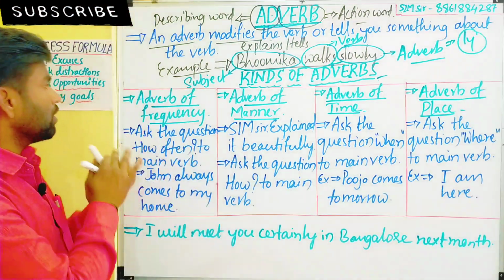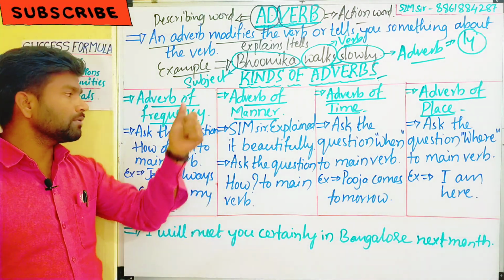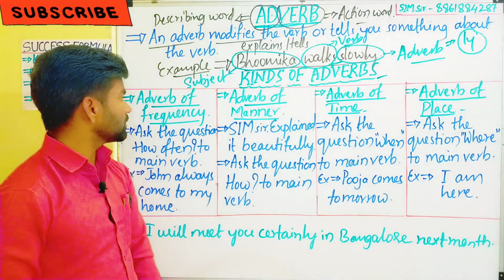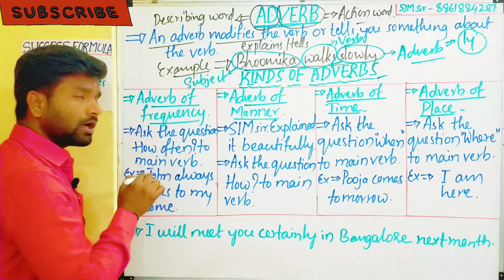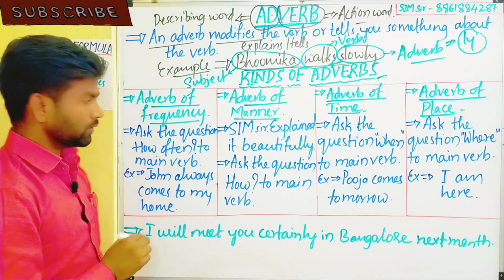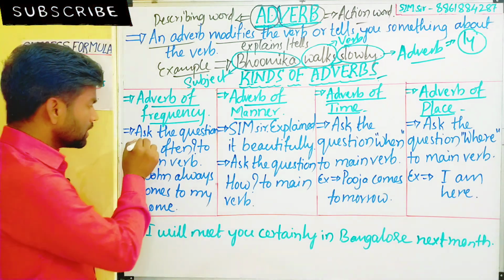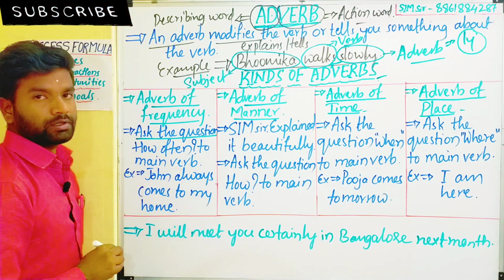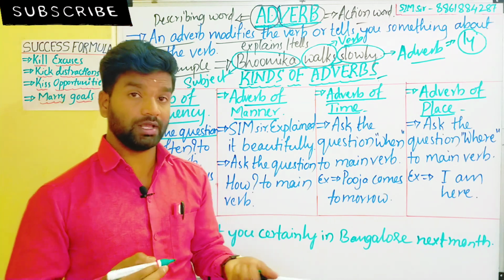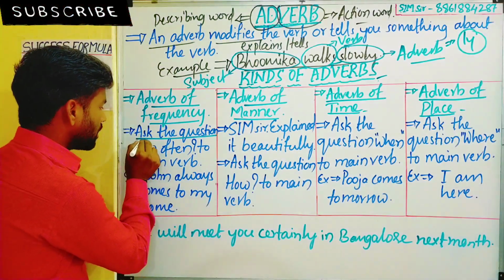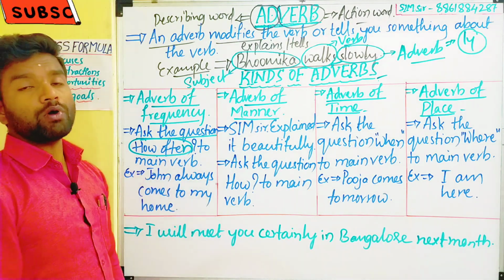First we will know about the adverb of frequency. The first type is called an adverb of frequency. Okay, let's come to that. What is an adverb of frequency? What do we do here to find the adverb of frequency? ಅದನ್ನು ಕಂಡುಹಿಡಿಯಬೇಕಾದ್ರೆ ನಾವೇನು ಮಾಡಬೇಕು? The first thing we must know is to ask the question. To whom? To where? To what? ಯದಕ್ಕೆ ಕೇಳಬೇಕು? Ask the question, how often? ಯಾವ ಕ್ವಶನ್ ಕೇಳಬೇಕು ನಾವೀಗ? How often?